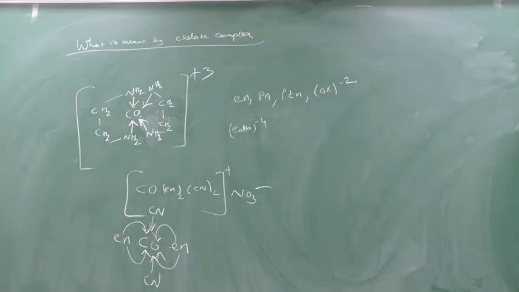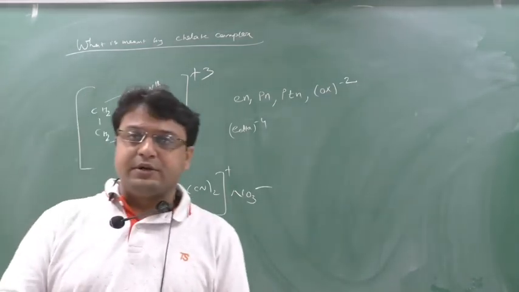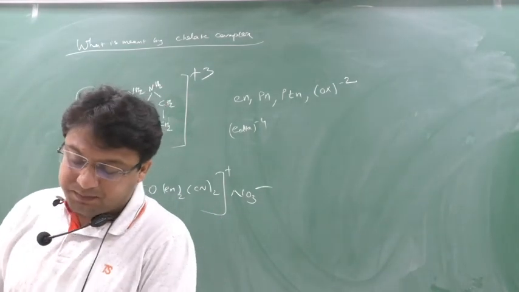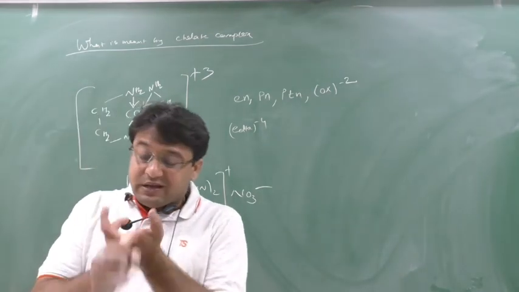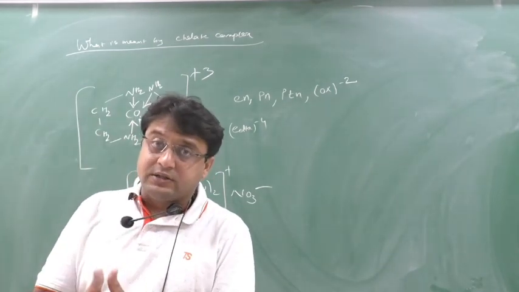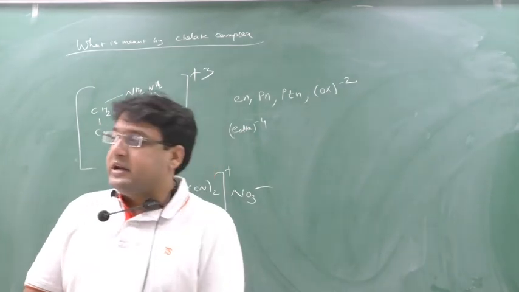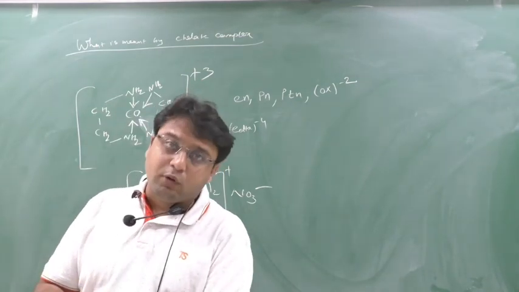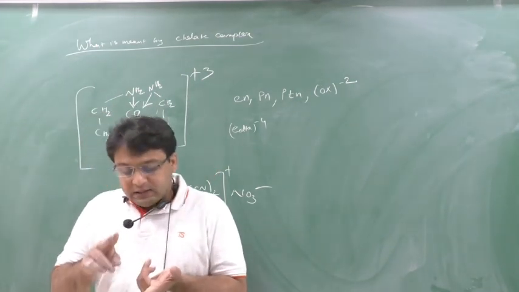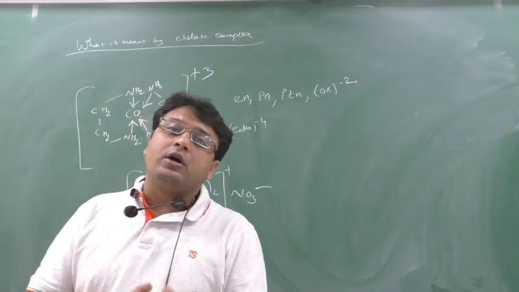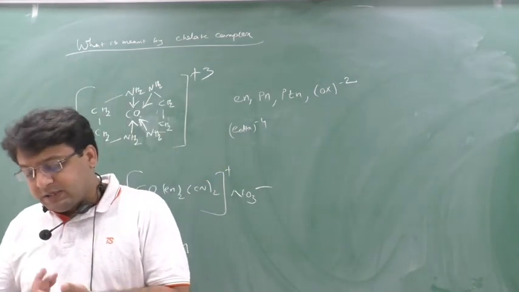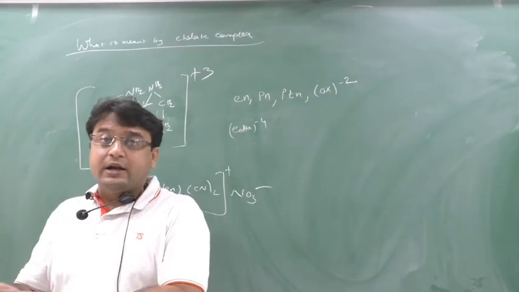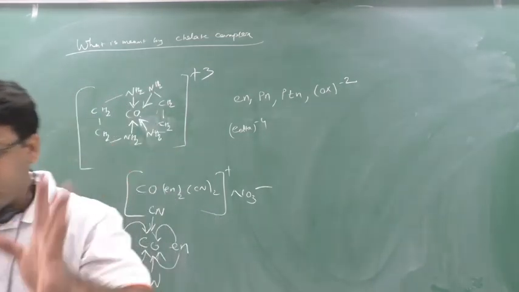The first condition is that the ligand must have a lone pair of electrons which is donated to the central metal atom. The central metal atom which accepts the lone pair should have empty orbitals. There must be space; the ligand is giving, but the metal must have space too. Only if there is space will it accept, and only then will a coordinate covalent bond form. So the second condition is that the central metal atom should have empty orbitals. And the third condition is that the symmetry of the orbitals of the metal and the symmetry of the orbitals of the ligand must be similar. Remember this third point, it is important.